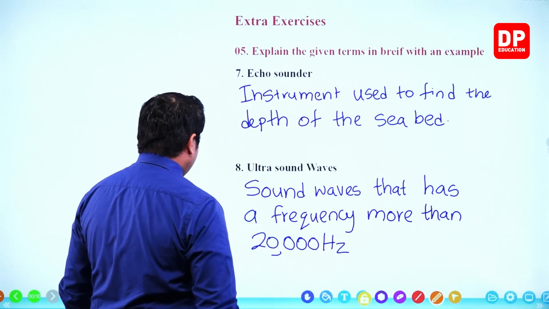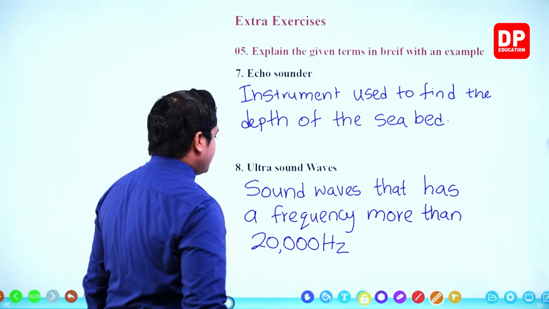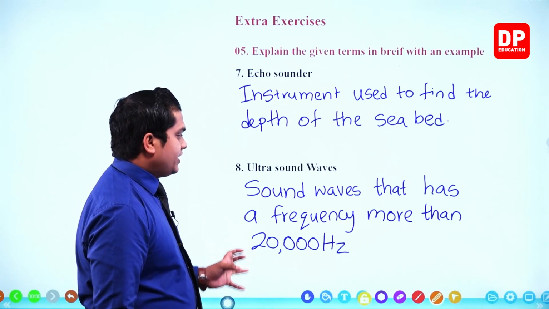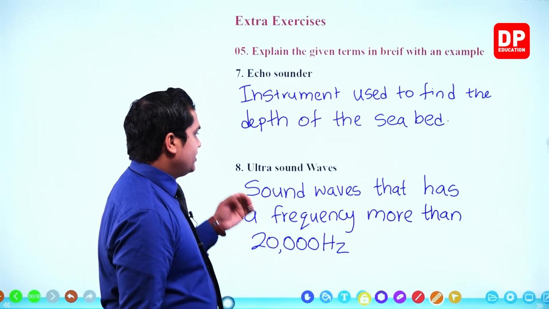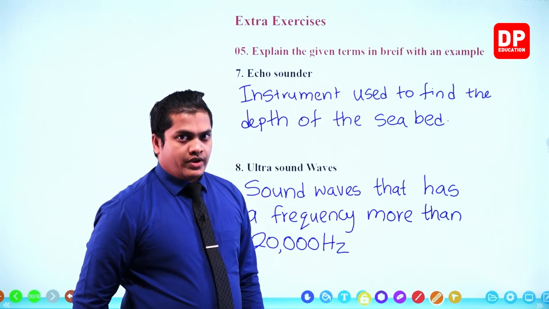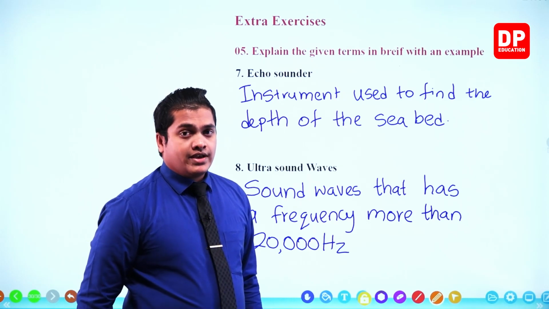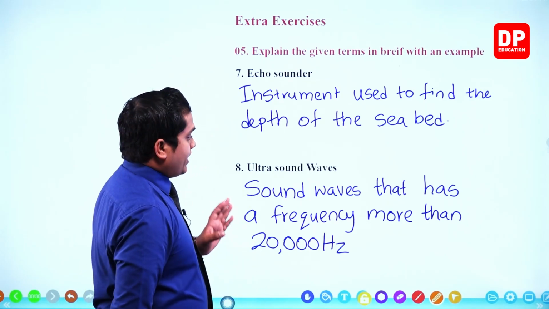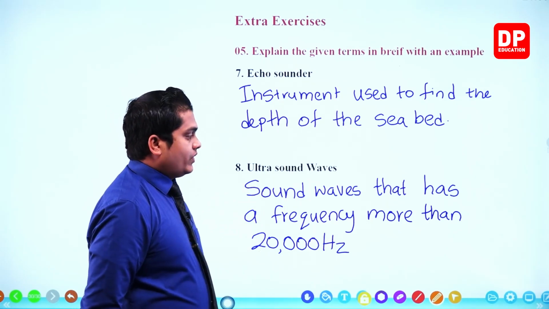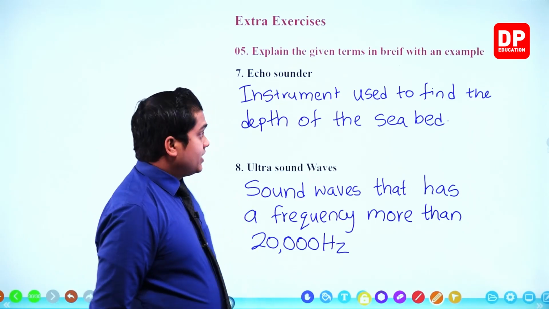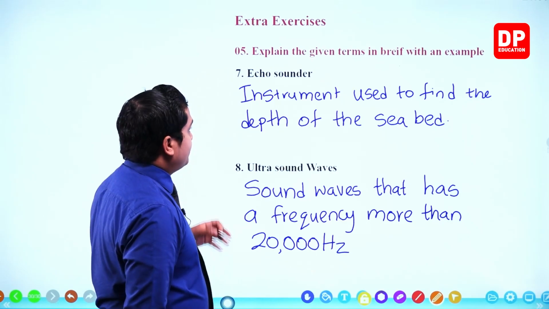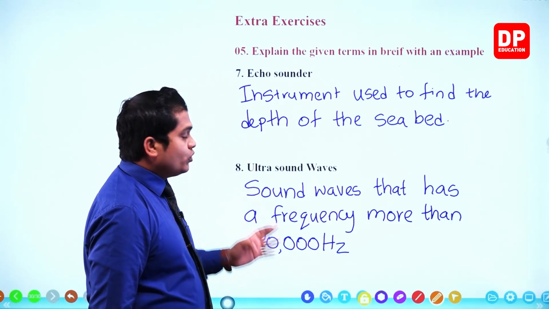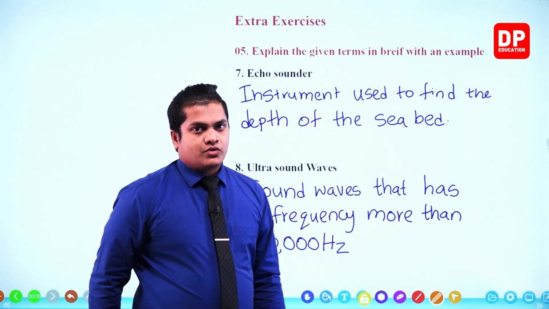These are the ultrasound waves. If a certain sound wave has a frequency more than 20,000 hertz, then my dear children, it is called an ultrasound wave. Then the instrument used to find the depth of the seabed is referred to as the echo sounder. For these two, we won't be able to provide examples.